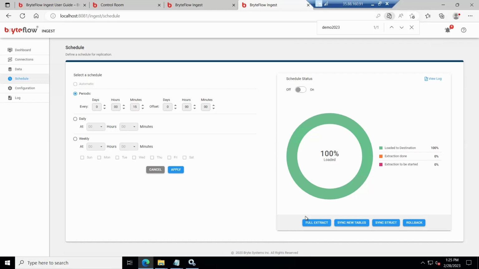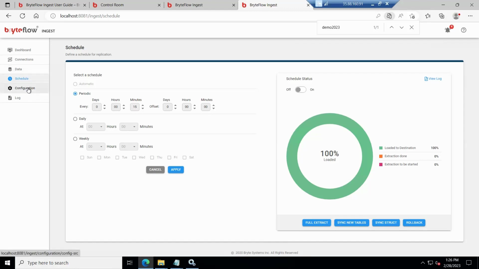Sync struct. So sync struct is used to compare the source table structure and the destination table structure. And if there is a change, it will be automatically carried over to the destination side without any loss of data, and the replication will continue as is. Rollback is if you want to replay the logs for some reason, Ingest allows you to select a point from where the logs can be replayed, provided the logs are available on the source system.